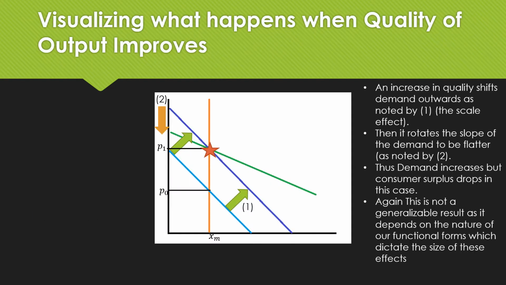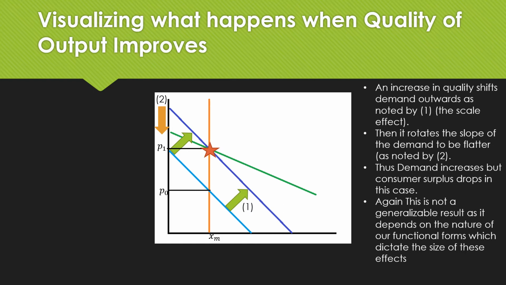So let's talk about visualizing what happens when quality of output improves. An increase in quality will shift our demand curve outward, right? This is noted by 1 over here. It then rotates it, right? This is because there is this second order effect that is happening. Thus, demand increases, but consumer surplus will drop proportionally to the amount it rotates. So in this case, we see that there is an overall decrease in consumer surplus, right? And this is pretty bad for consumers.